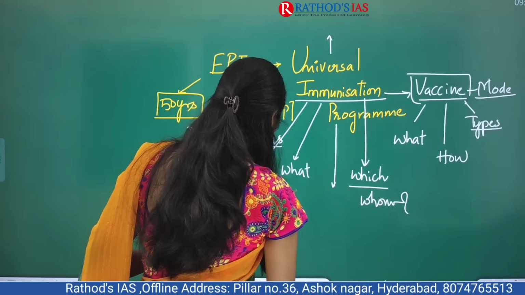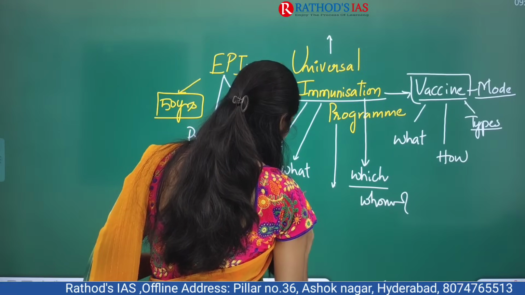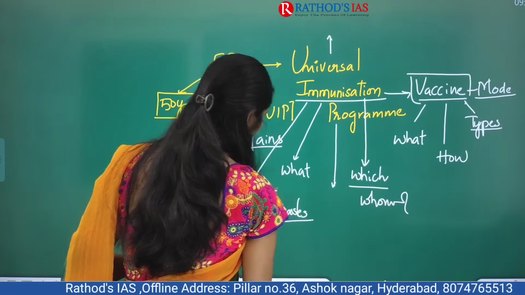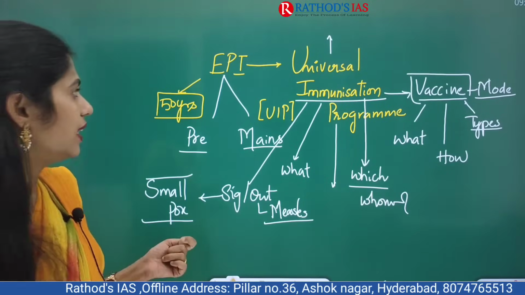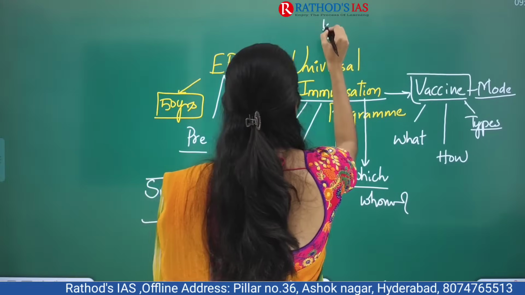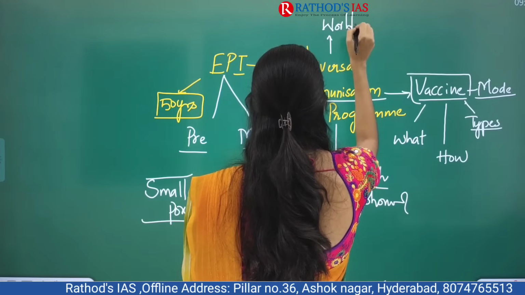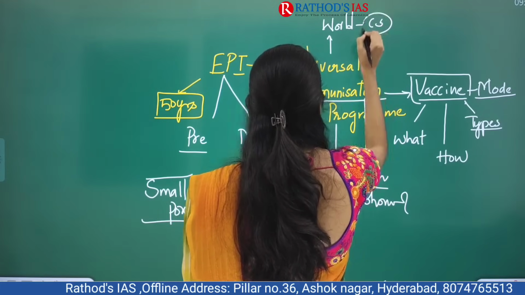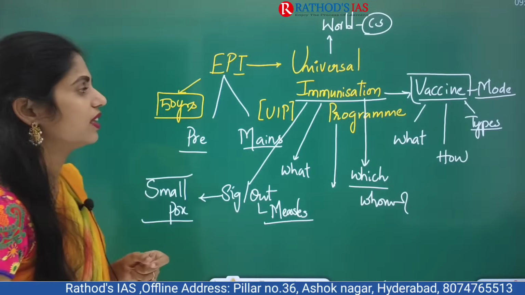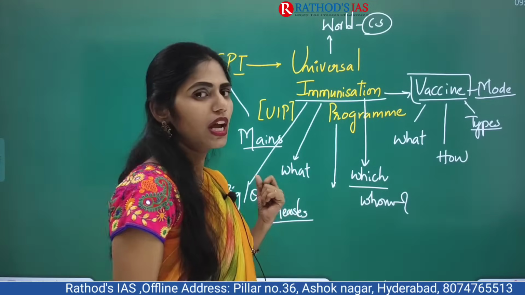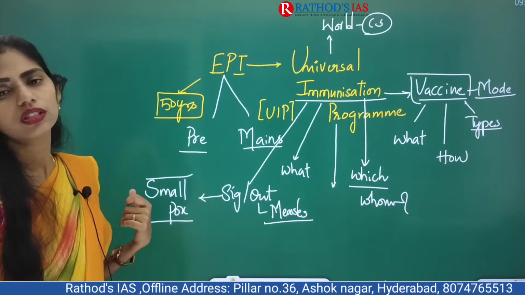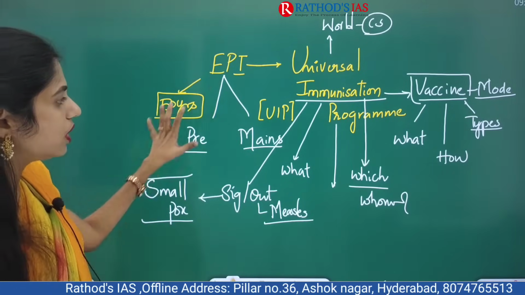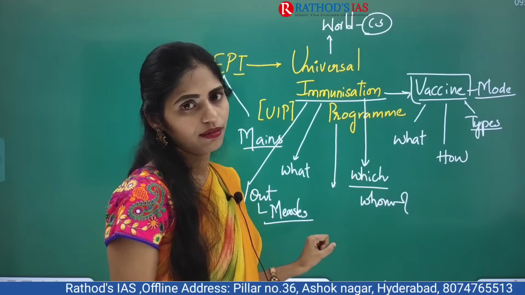And next, there is also a reduced rate of measles in India. Okay, and here you have to see, in the world, I am talking about case studies. So in the world, which countries have this type of immunization programs and what was the success rate? All these things are very important, and these are the important dimensions that you have to see.